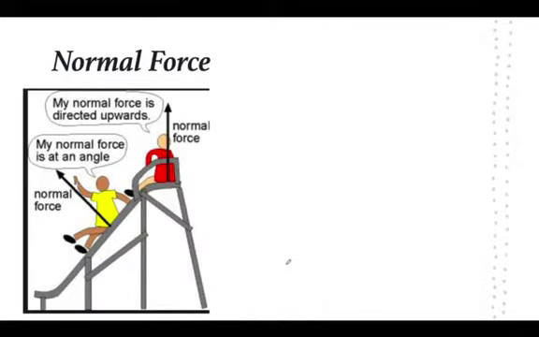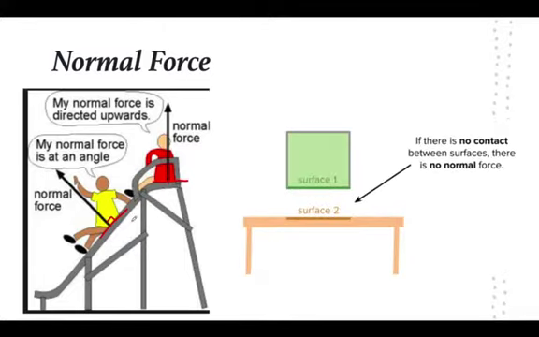So if we look here, this person is horizontally sitting down here, so the normal force is straight up. Now this person, as they slide down the slide, the normal force is at an angle, but always perpendicular to the surface. If the two surfaces are not in contact with each other, then there's no normal force. This table is supporting nothing, so no normal force is there.